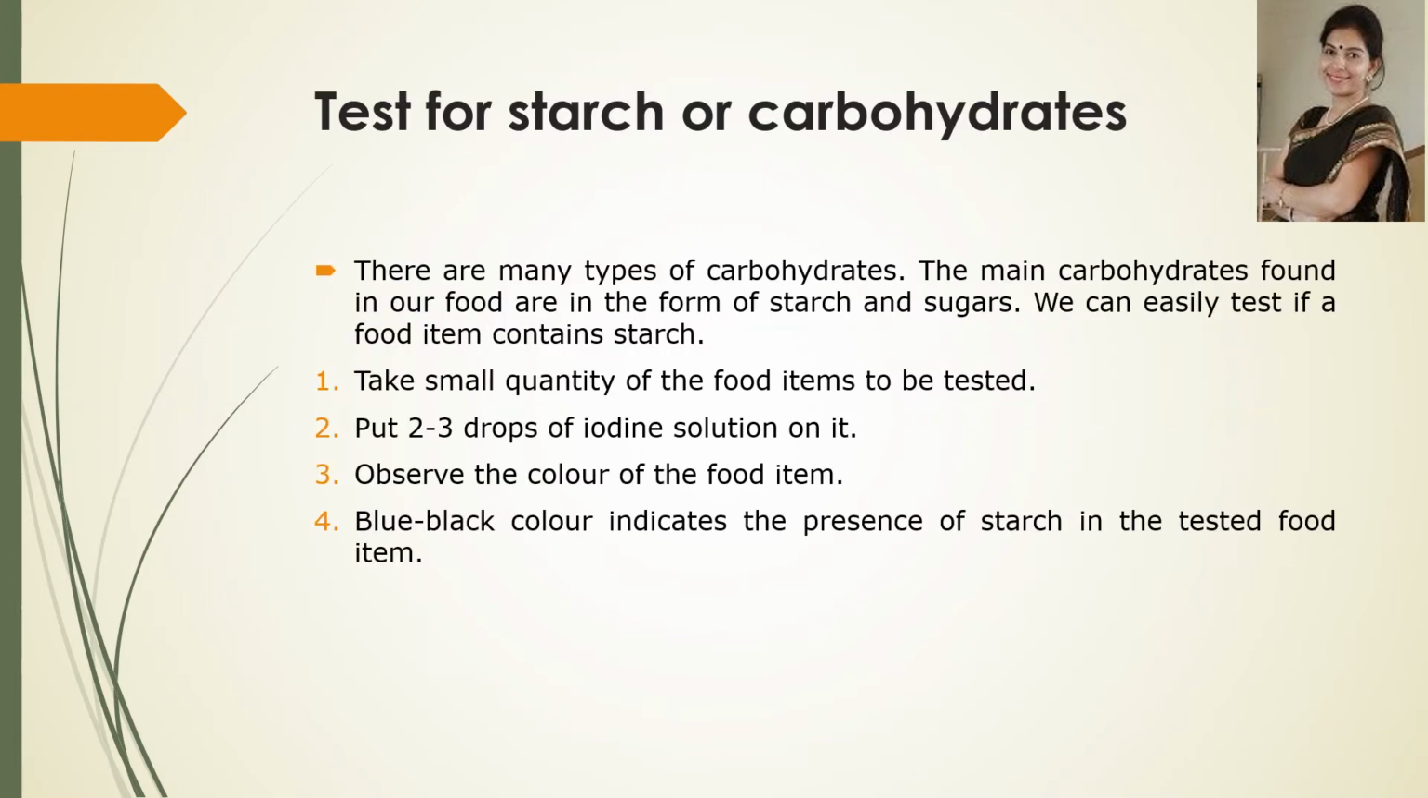So first is the test for starch or carbohydrates. We have to take a small quantity of food item and put 2 to 3 drops of iodine solution. You can take potato or a chapati and put just 2 to 3 drops of iodine solution and observe the color of the food item. If the food item turns blue-black, then it indicates the presence of starch in the tested food item.